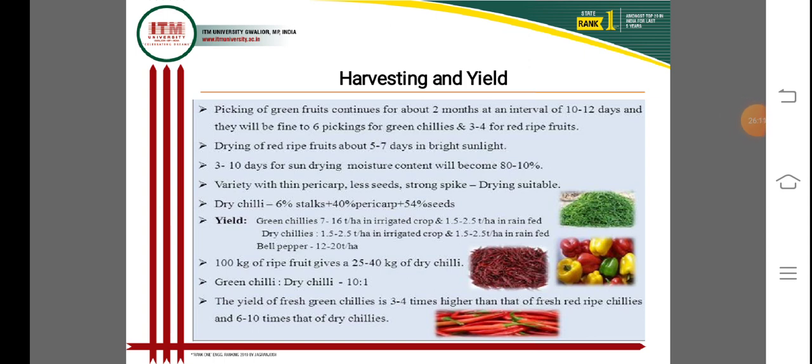Red ripe fruits are dried for 5 to 7 days in bright sunlight, and after 3 to 10 days of sun drying the moisture content will become 8 to 10%.